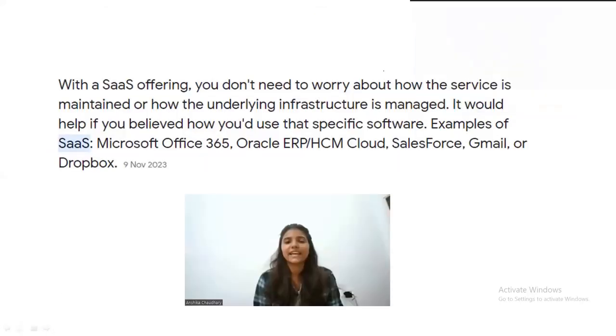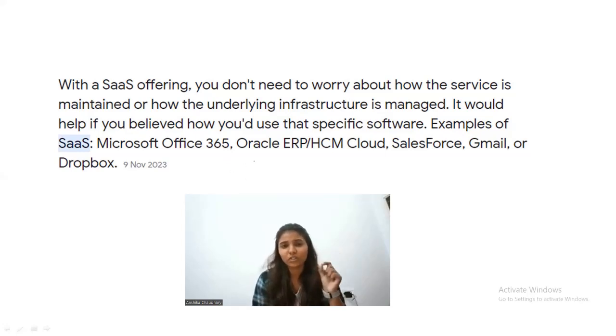So with a SaaS offering, you don't need to worry about how the service is maintained or how the underlying infrastructure is managed. It helps you if you just want to use the specific software. Examples of SaaS: in your Accenture exam or any exam, they will ask questions about MS Office or cloud and so on. Okay, so you can get the question in any form.